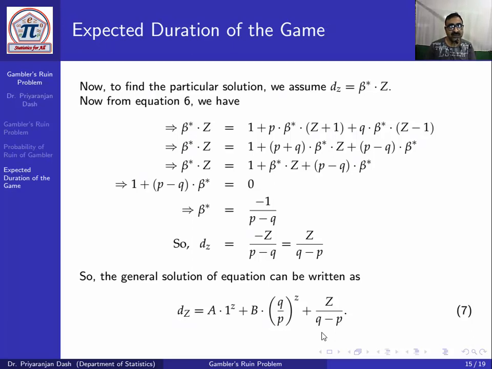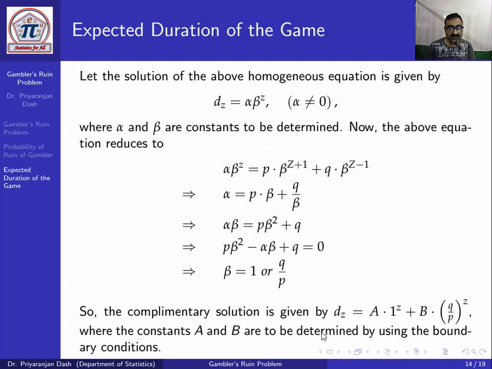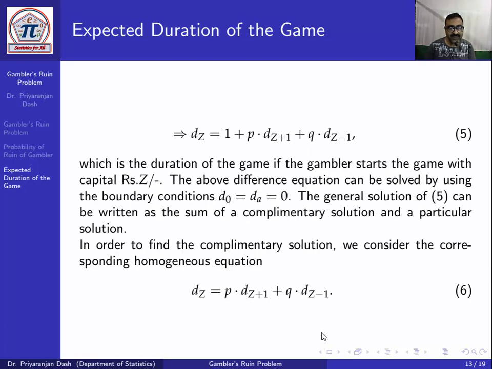Now let us find the particular solution. We have this difference equation: d_z equals (1 plus p) into d_(z+1) plus (1 plus q) into d_(z-1). This is a non-homogeneous difference equation.